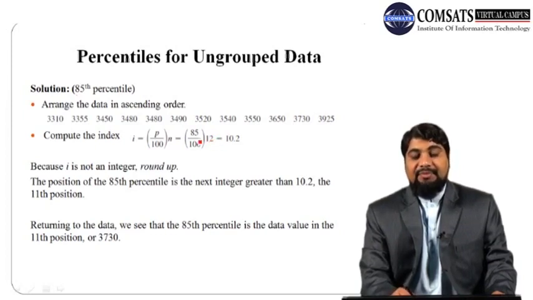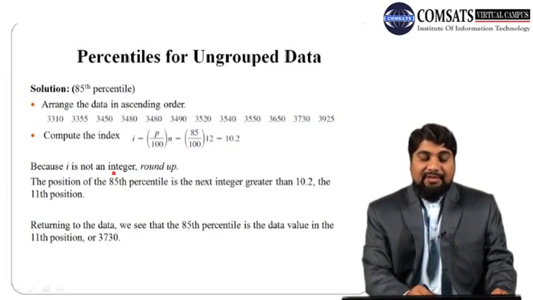If you simplify this expression, 85 over 100 is 0.85, multiplied with 12, we get 10.2. So the index value I is 10.2.